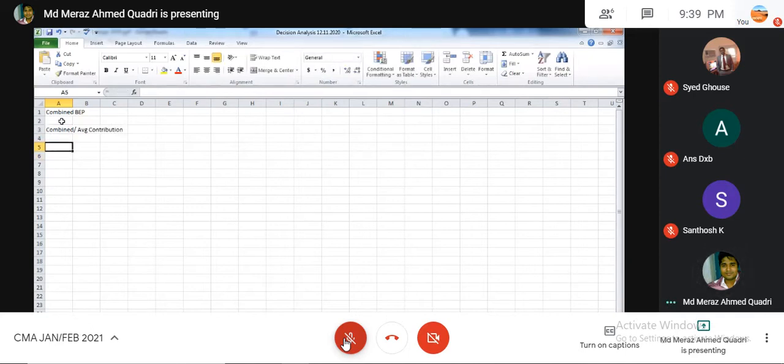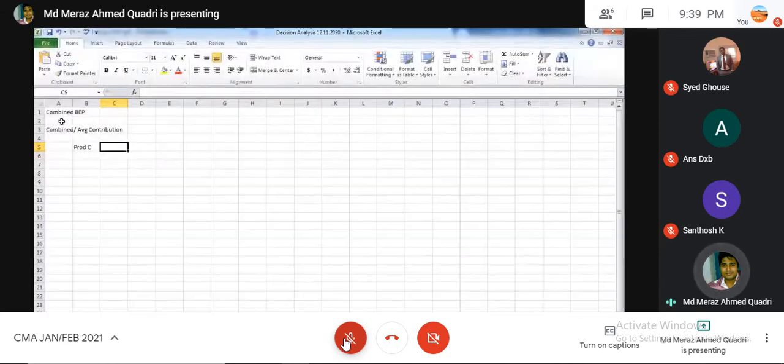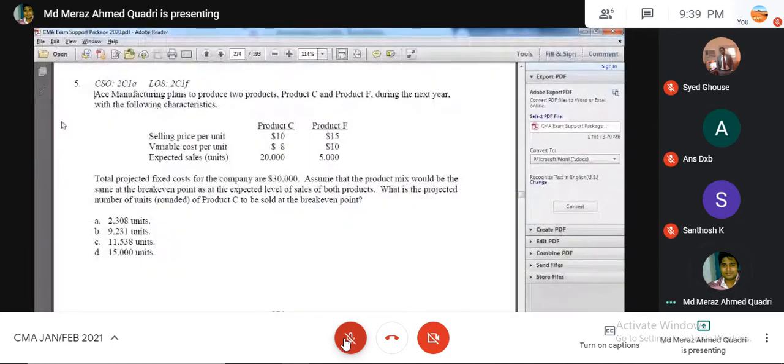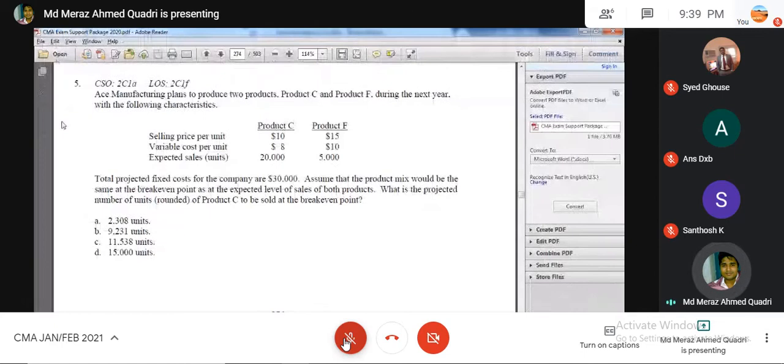Since this is product C and product F, C is given 20,000 and F is given 5,000. So if you want to convert into the ratio, you can say 4:1. Now you can write the other information.